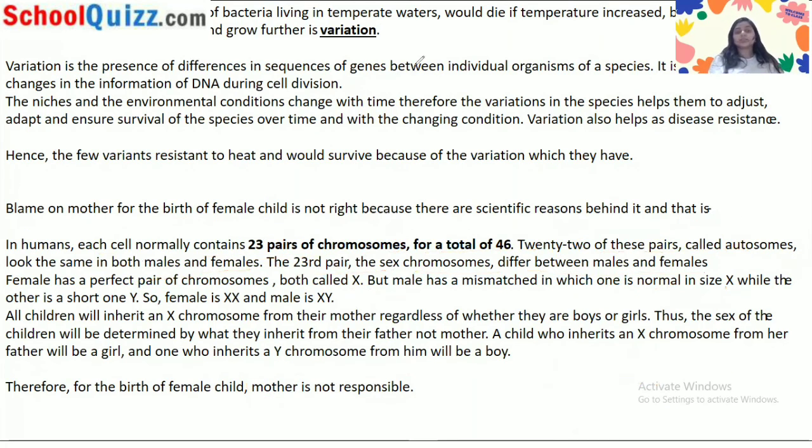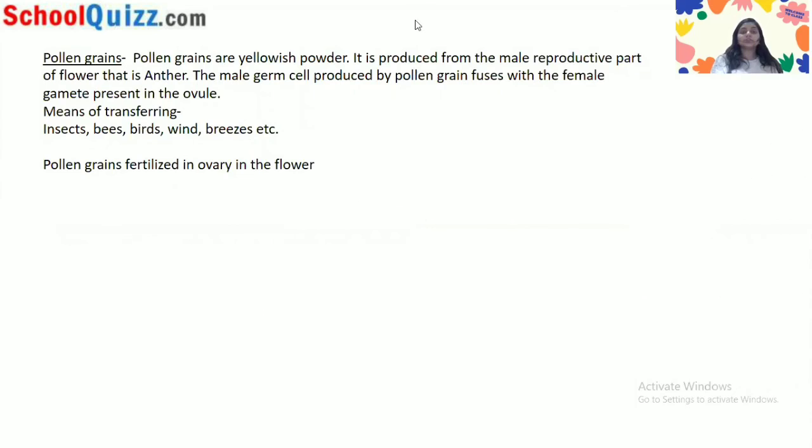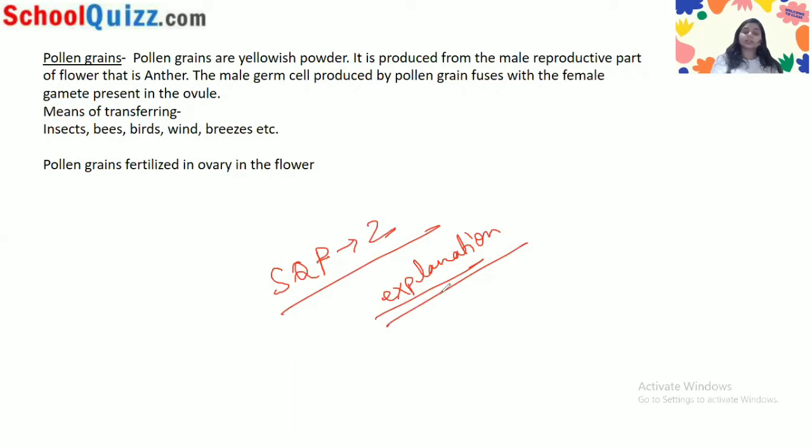And in the next video, we will see sample question paper second, with all the solutions, all the answers, and all the explanation. We will see the 2 marks questions, 3 marks questions, and the 4 marks question also. This is the case study.